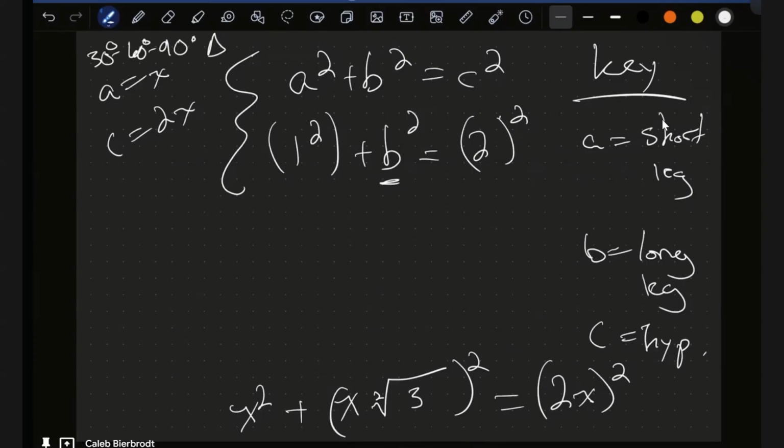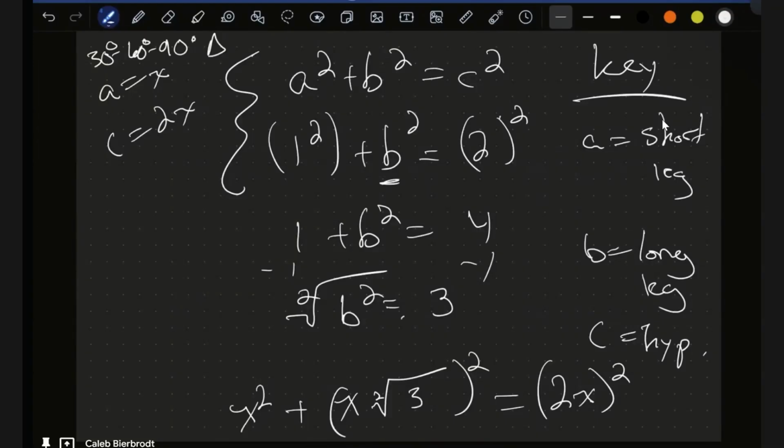What we get is 1 plus b squared equals 4. Then we subtract 1 from each side, and we get b squared equals 3. Then we take the square root of each side, and we get b equals the square root of 3, which is what we have below. And that proves the 30, 60, 90 triangle. It's really simple. It's actually really beautiful.